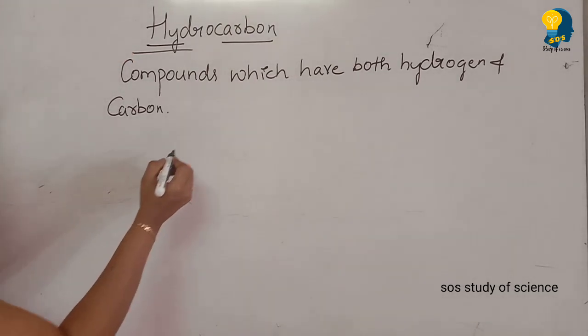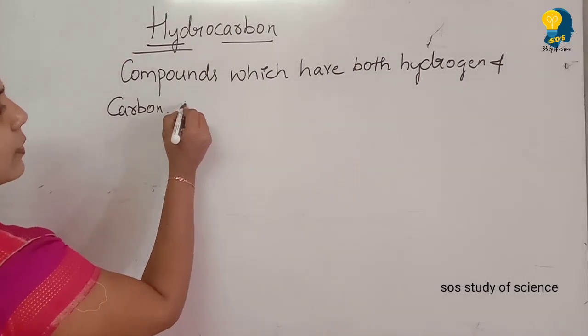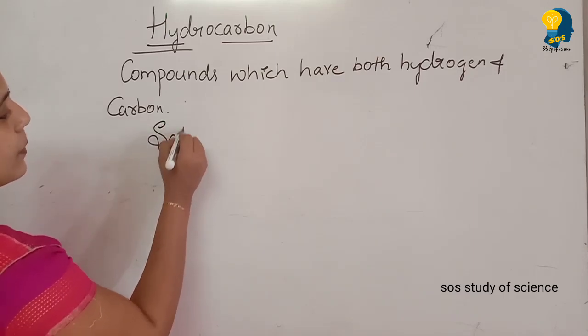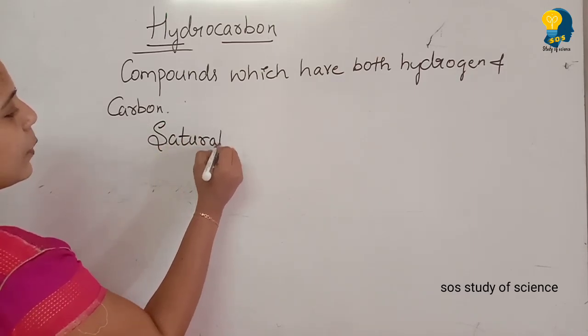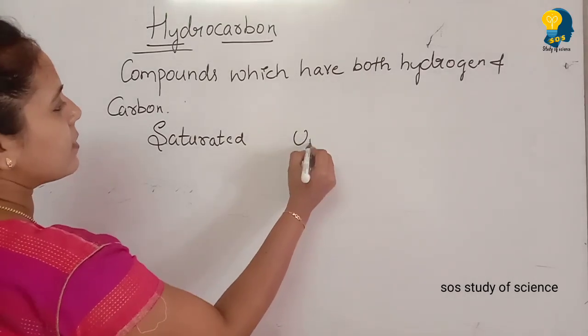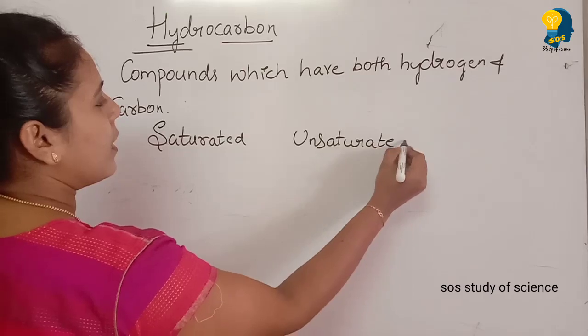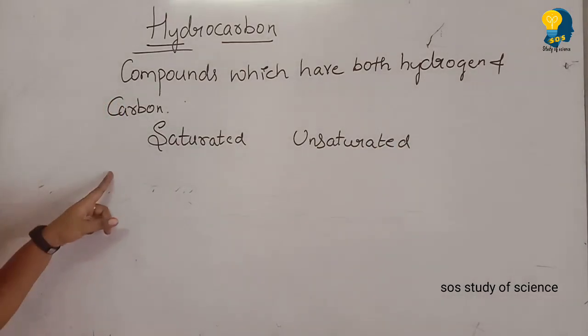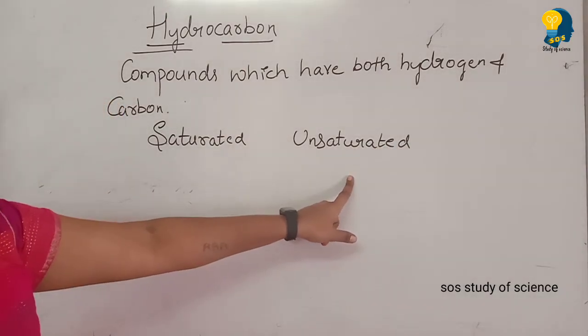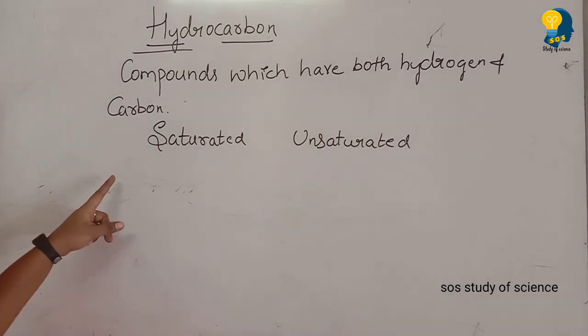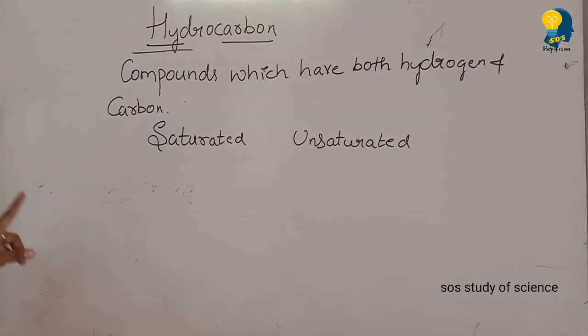So when we talk about hydrocarbons, you must learn about saturated hydrocarbons and unsaturated hydrocarbons. They will ask in the examination, write the difference between saturated and unsaturated hydrocarbons. Or they may also ask, write the difference between alkane, alkene and alkyne.